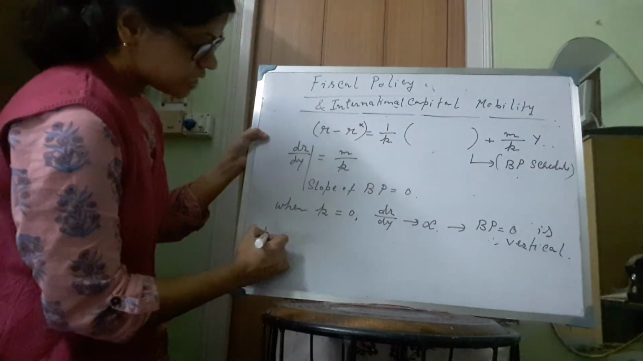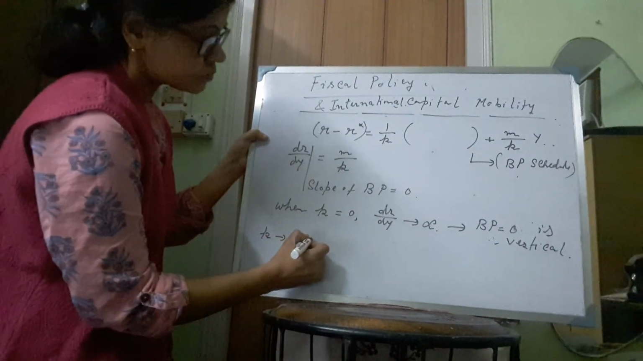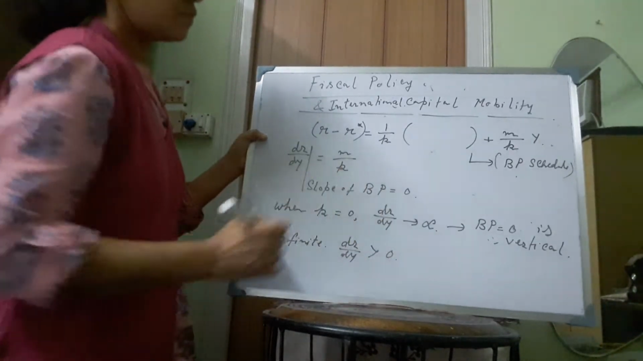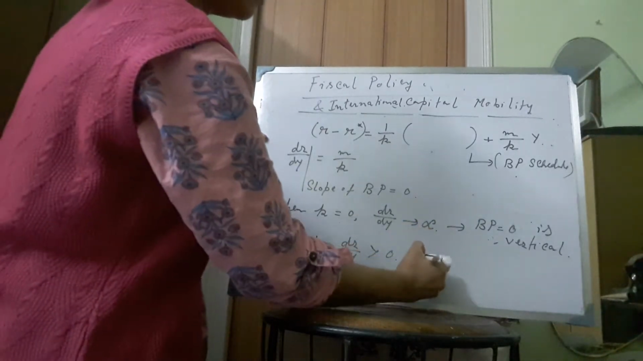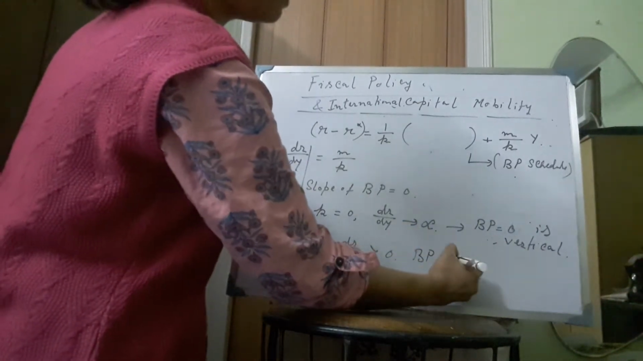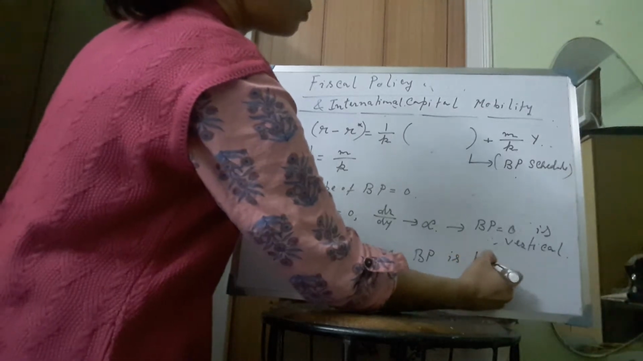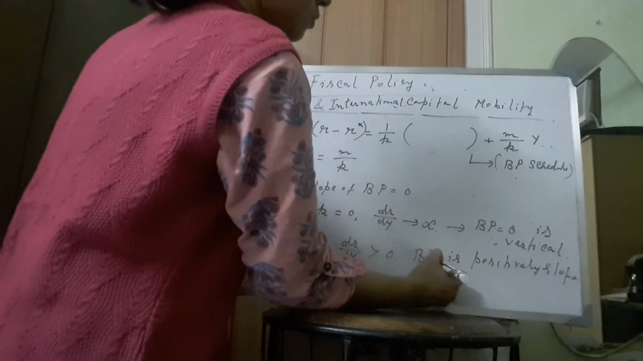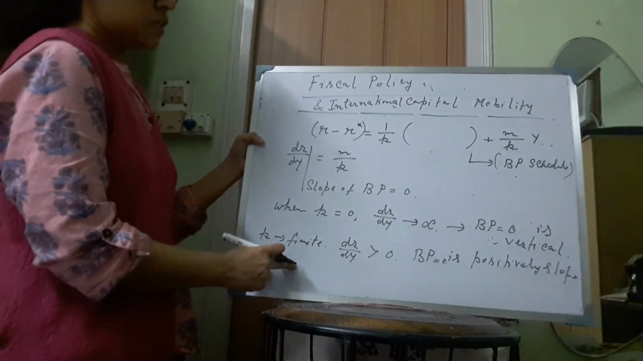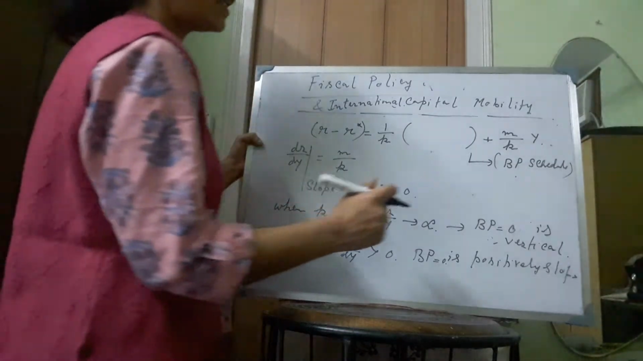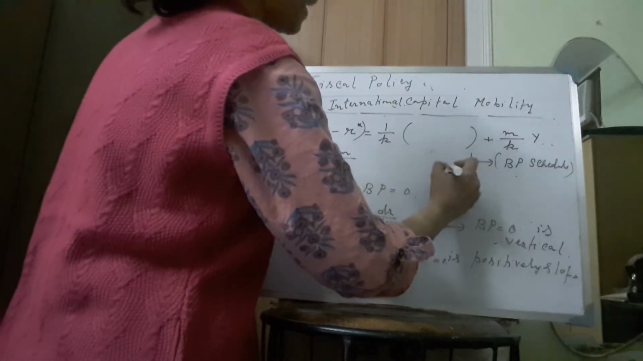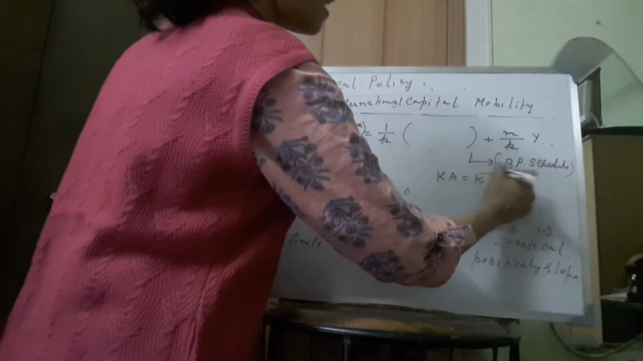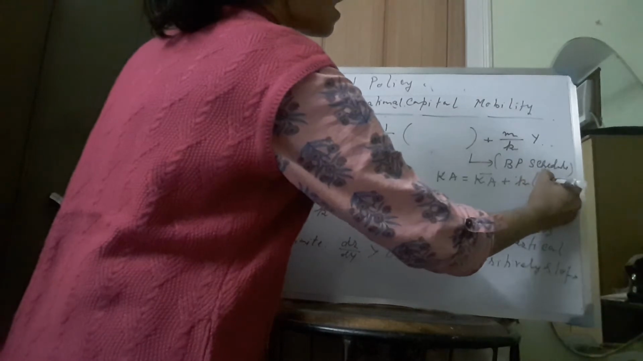And when K is finite and M is also finite, then dr dy is positive. So that means the slope of the BP is positive. So BP is a positively sloped curve when K is finite. Now what is the interpretation of K? K comes from the capital account schedule. Now we know that K is equal to K bar plus small k times R minus R star.